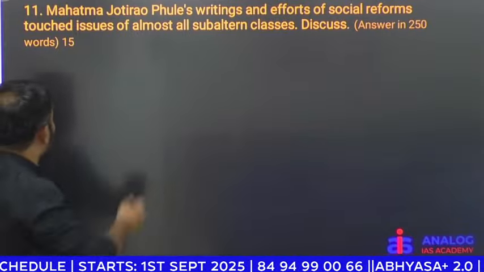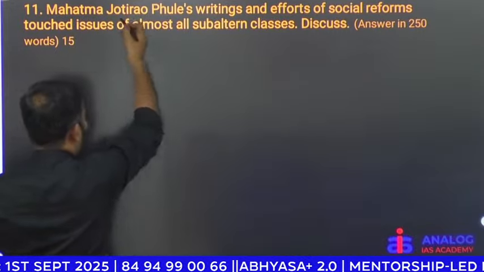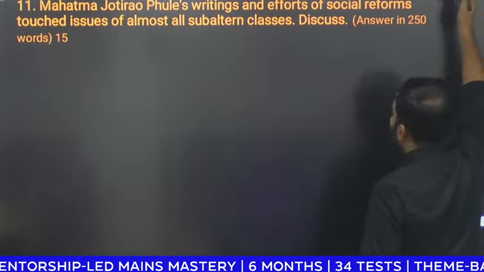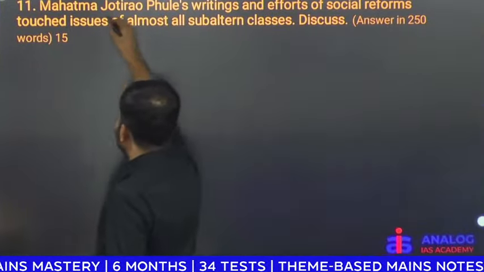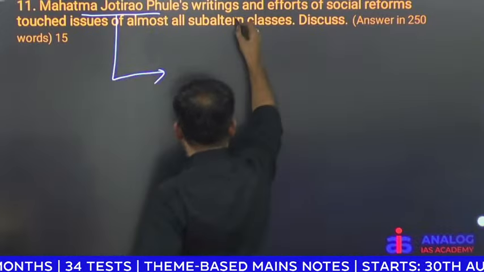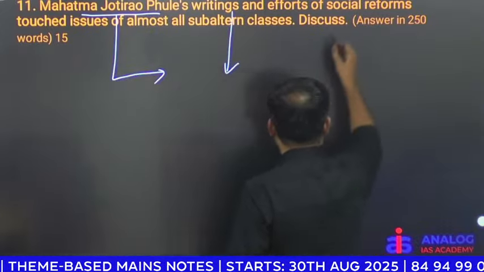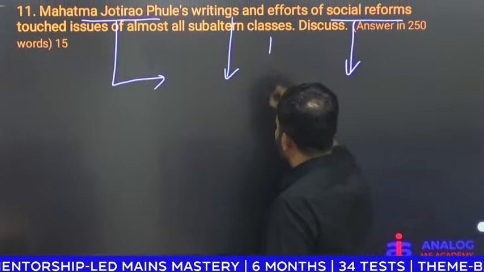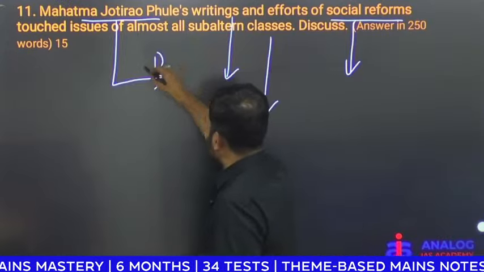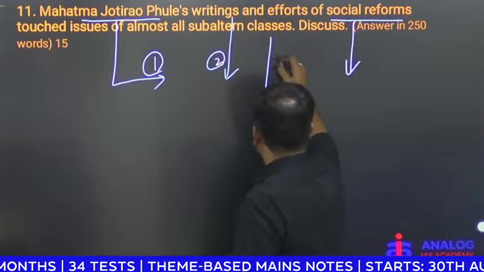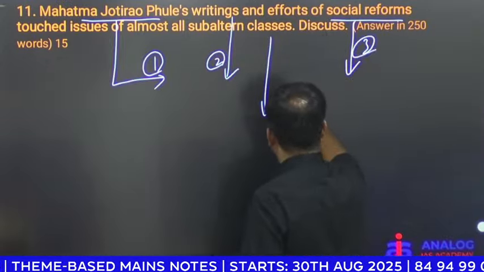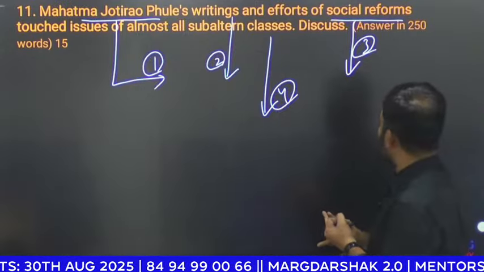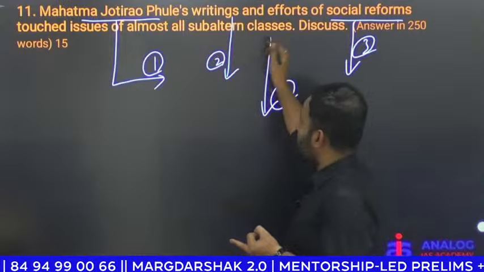Here we need to highlight the contribution of Mahatma Jyotirao Phule through his writings and efforts of social reforms which touch the subaltern classes. So these are the clues for us.